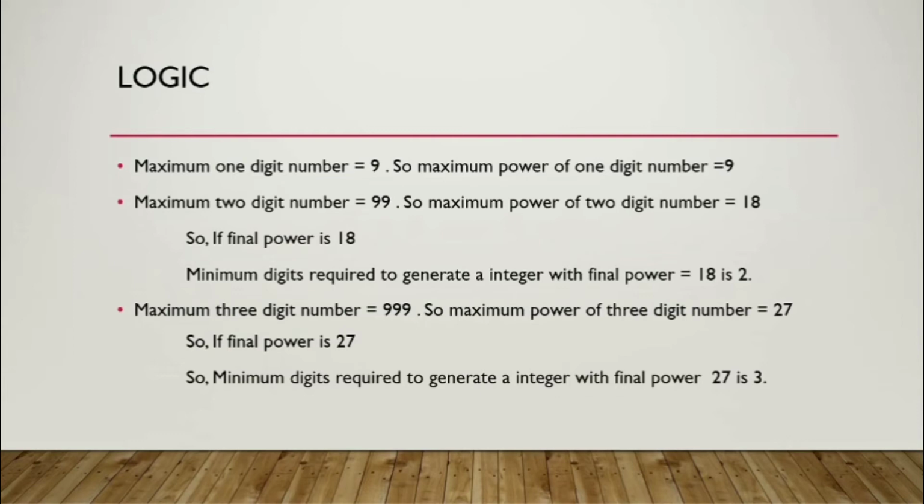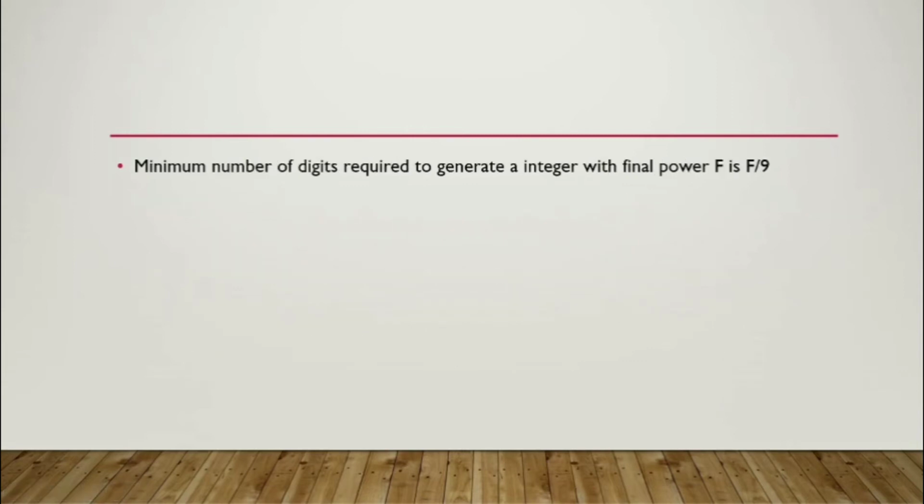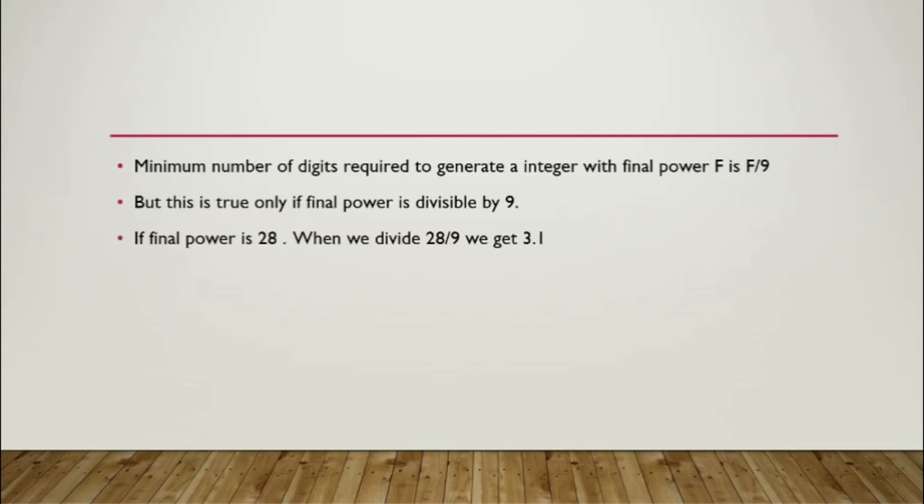So by these observations, we can see that if the final power is 18, the minimum number of digits required is 2. When the final power is 27, the minimum number of digits required is 3. Similarly, we can say that the minimum number of digits required to generate an integer with final power f is f divided by 9. But this formula is true only if the final power is divisible by 9.